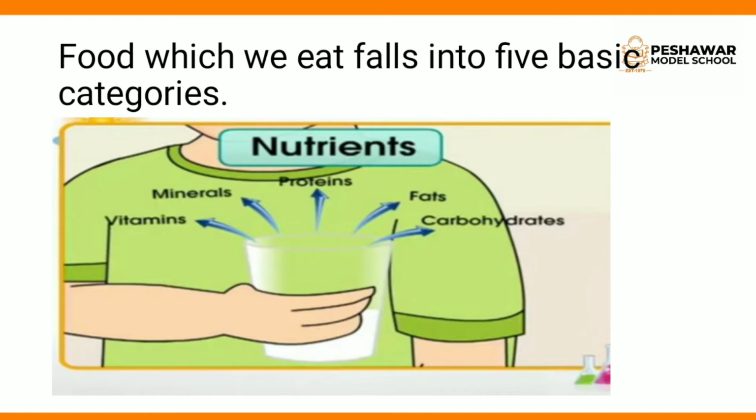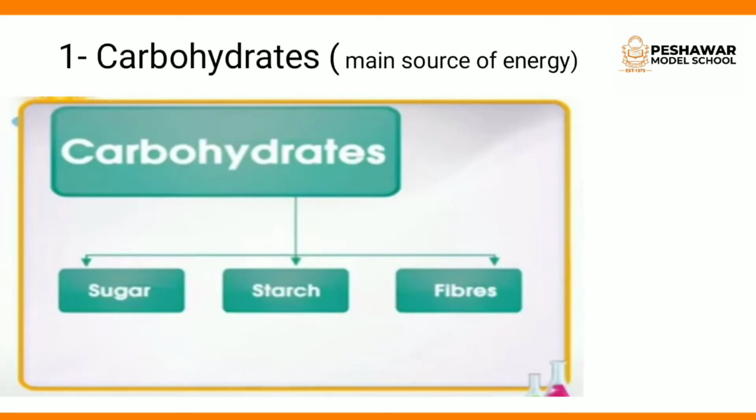Clear? Okay, now we will discuss all these nutrients one by one. The first nutrient is carbohydrate. You know carbohydrate is the main source of energy. It means that carbohydrates give us energy. Clear? And carbohydrates are in the form of sugar, starch, and fibers.